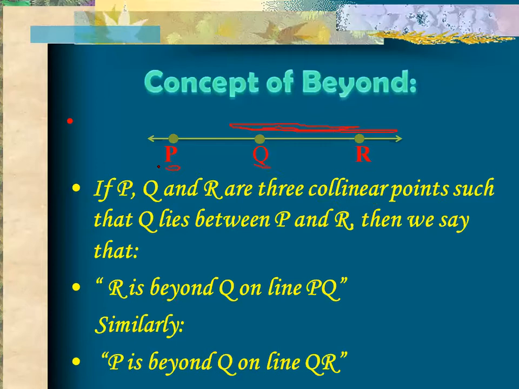So what is the concept of beyond? If you have three collinear points, P is beyond Q on line QR, and R is beyond Q on line PQ. And what about Q? Q is not beyond, Q is between P and R. So this is the concept of beyond.